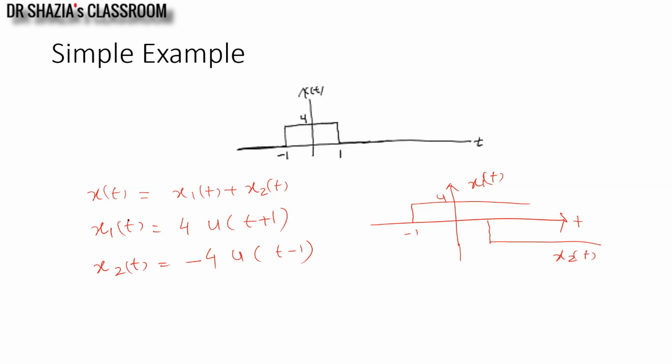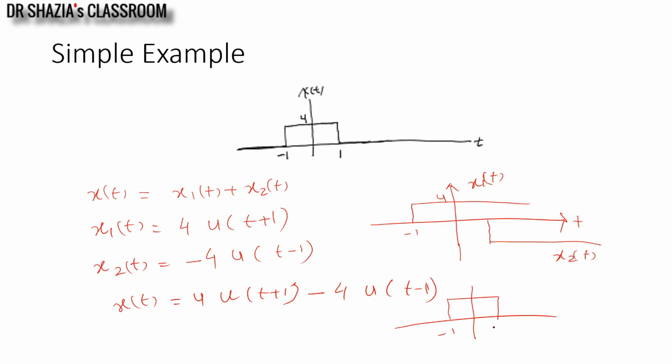Now when I add these two signals, x1t with x2t, I generate x of t. So x of t will be 4 u of t plus 1 minus 4 u of t minus 1. The summation of these two signals will be x of t. So this is a simple example to start with. Hope this example is clear.